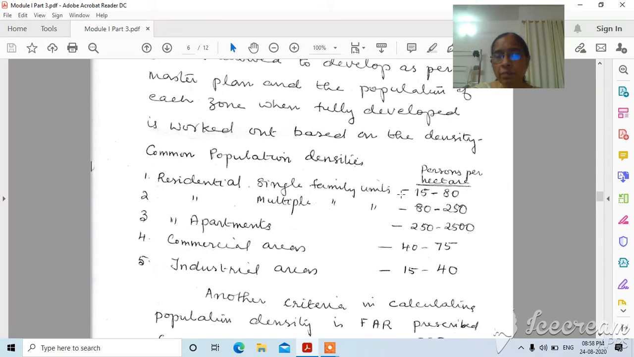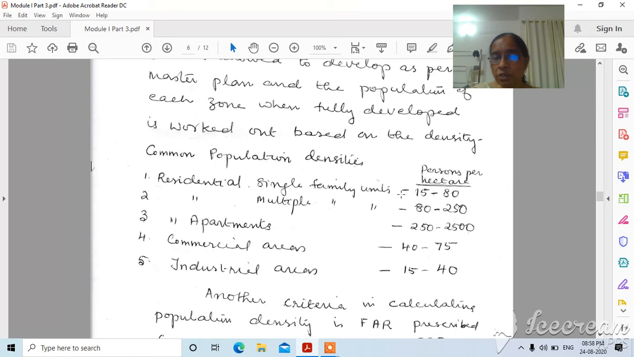Then apartments. Apartments means say 10th floor, 5th floor, 16th floor, etc. And if it is a multiple family units, it may be up to 3rd floor only, or twin houses, etc. Twin houses or floors up to 3rd floor you can provide. And in the case of apartments, you must have the lift. Then all other infrastructure should be there for apartments, and there you can provide 250 to 2,500 persons per hectare.